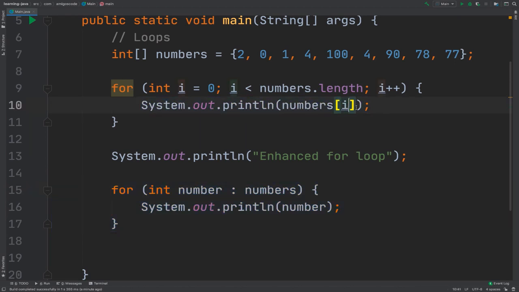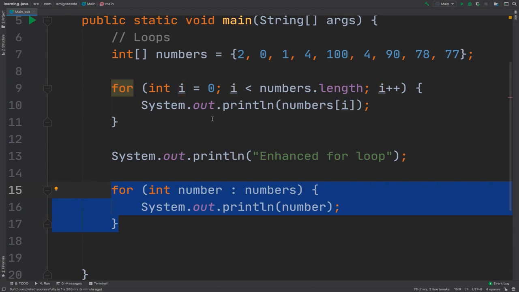You can simply say i plus 1, and this will give you the next neighbor. So this is something to bear in mind. This enhanced for loop doesn't give you access to the actual index.